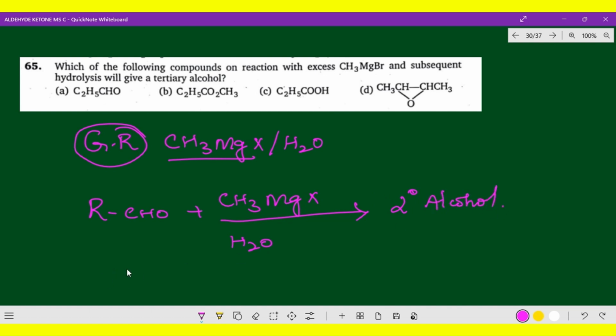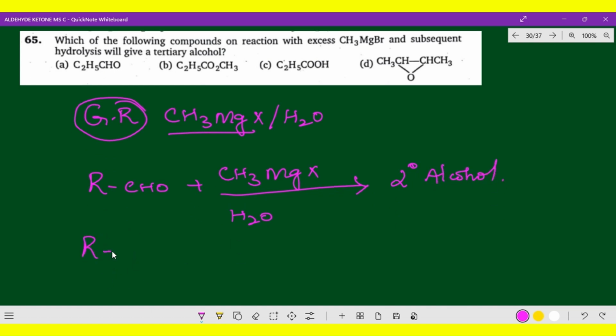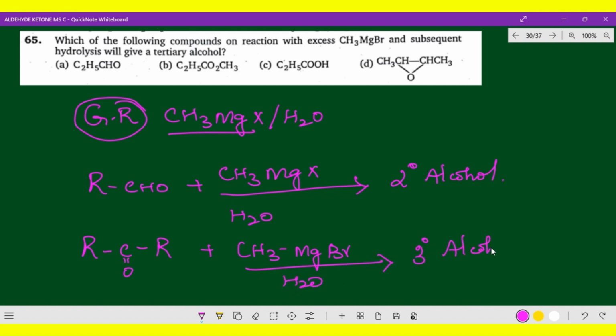And in the same way, when a Grignard reagent combines with the keto group, you will get a tertiary alcohol. CH3MgBr, or MgX where X is a halogen, followed by H2O. So what you get is only a tertiary alcohol. Now, what are the options they have given here? Epoxide, carboxylic acid, and the keto group, which of course is a methyl keto group.